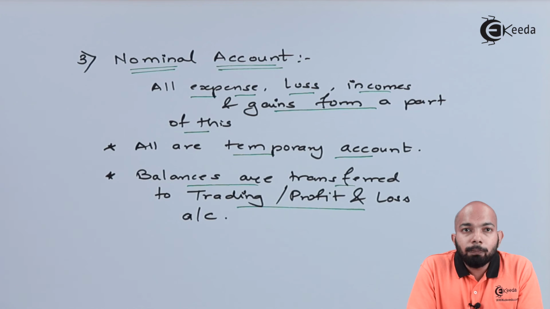However, before making any kind of journal entries, you have to understand all these golden rules with their specific categorization. So, personal will have debit the receiver, credit the giver if the name is given. Real will have debit what comes in, credit what goes out, and nominal will have debit all expenses and losses, credit all incomes and gains. So make sure you understand all these three categories and only then pass the journal entries. So these are the rules that you have to understand at any point of time.